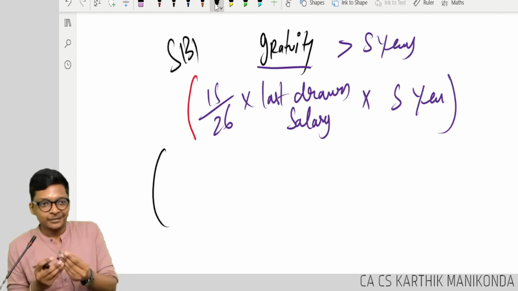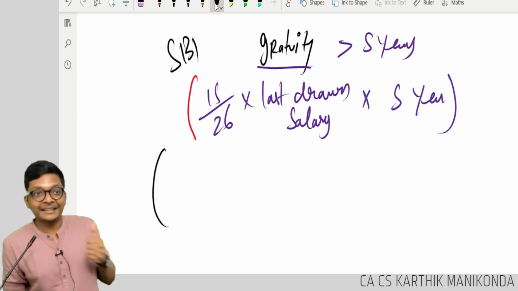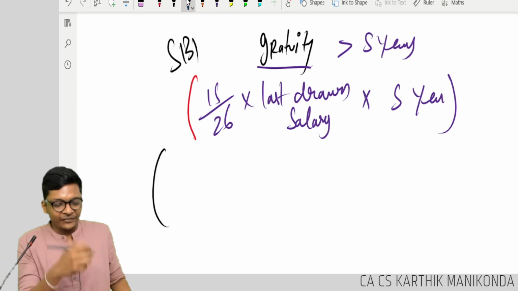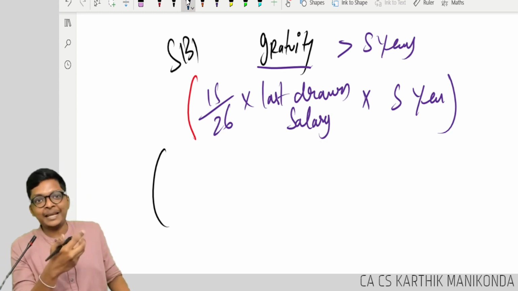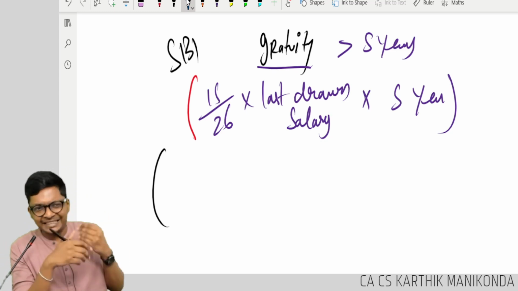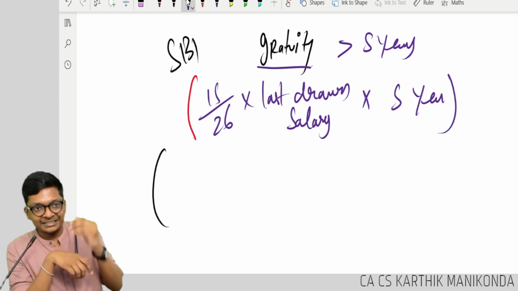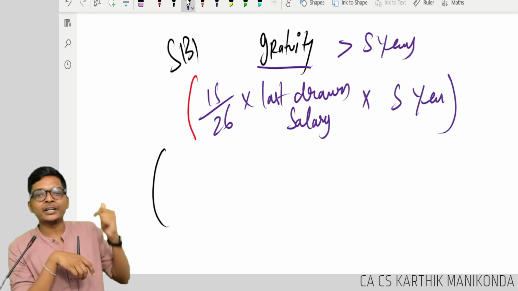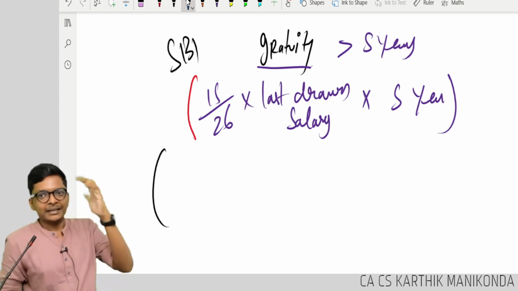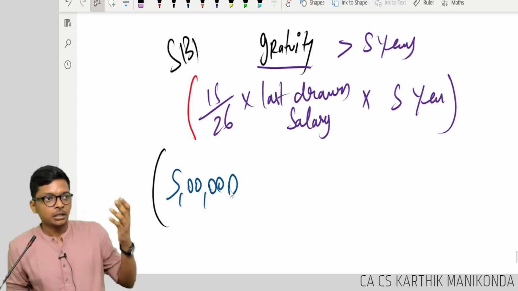For this, why CA, you could have done BCom. Work for 25 years, 2 lakhs will come. I will guarantee. Even 5 lakhs is small, guys. At the time you are retiring, monthly salary can easily be 10, 15, 20 lakhs. Easily. Work in the same company for 25 years. Good. Work well. 10 lakhs per month, easily you can take. But let's keep 5 lakhs.